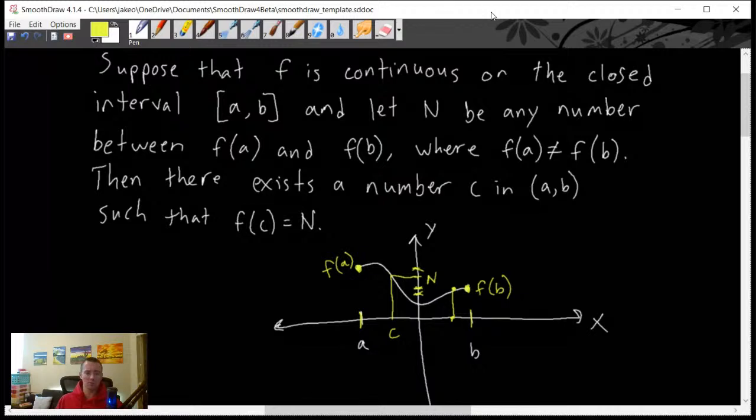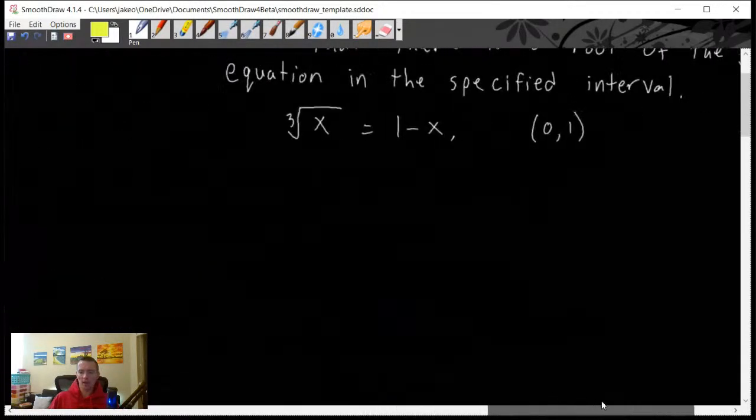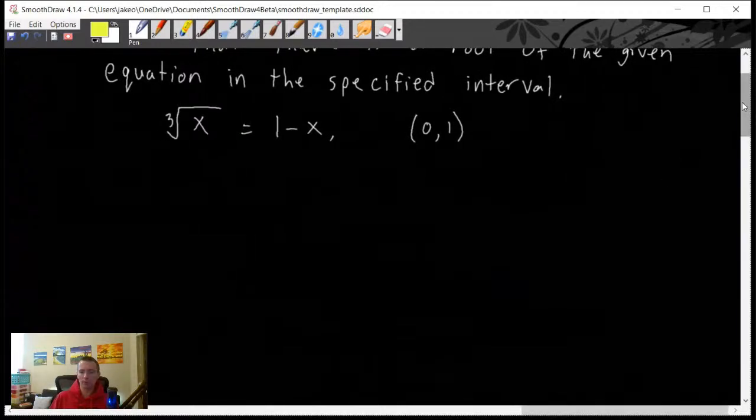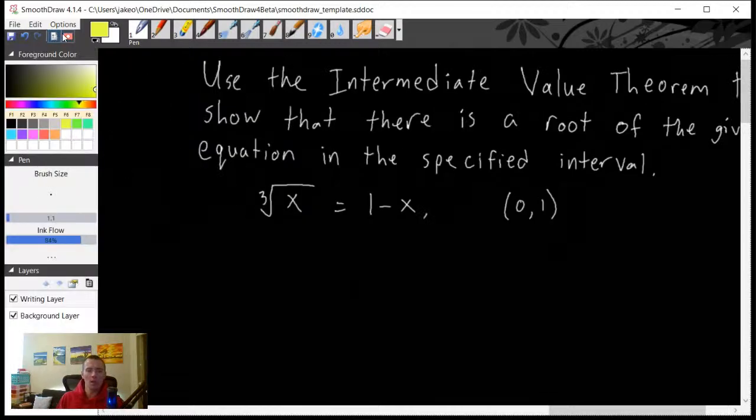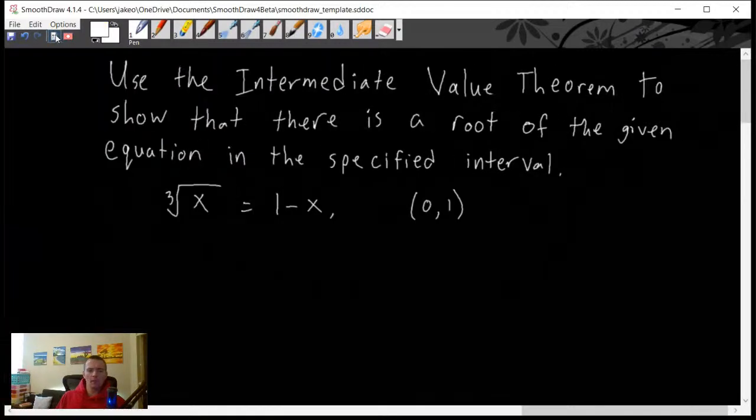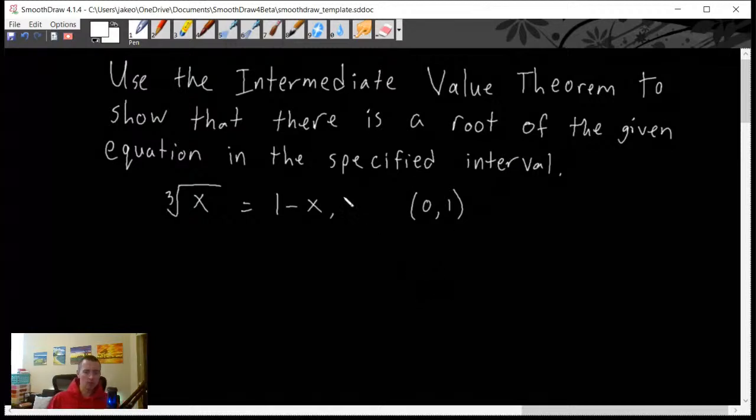So why is this important? Well, this has some valuable information that we can gather about a function that we know is continuous on some closed interval. So for example, I have an example problem here that shows you how this is helpful or what you can do with it. So let's say we have this example here. We need to use the intermediate value theorem to show that there is a root of the given equation in the specified interval.